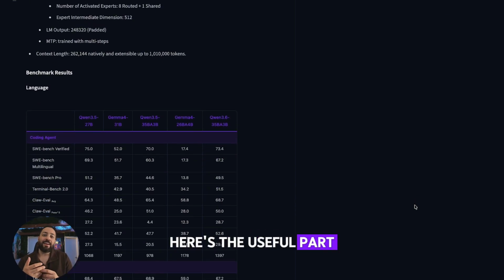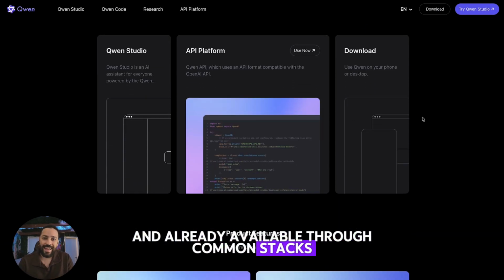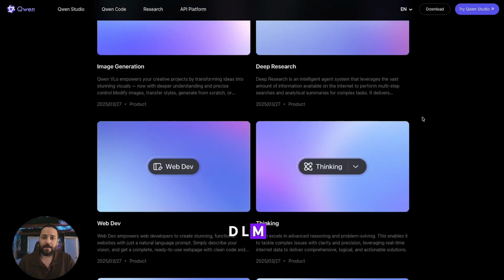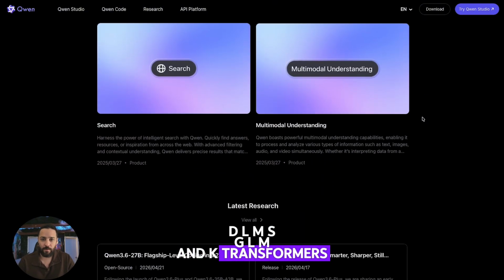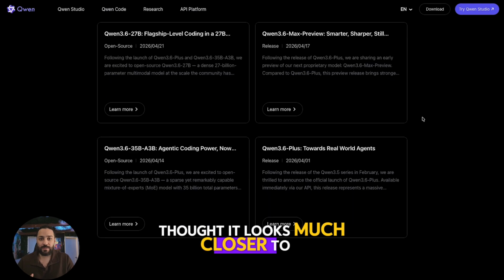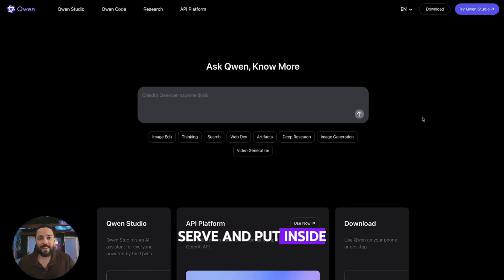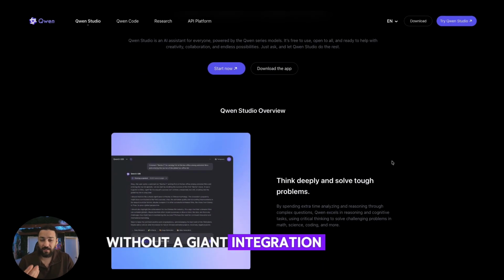Here's the useful part. This is open weight Apache 2.0 and already available through common stacks like Transformers, vLLM, SGLang, and K-Transformers. So this is not just a cool demo model, it looks much closer to a real builder model. Something you can test, serve, and put inside an agent workflow without a giant integration headache.